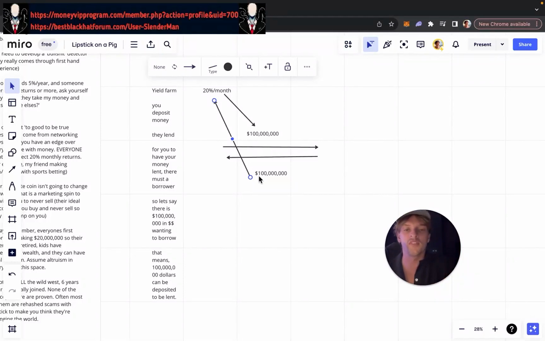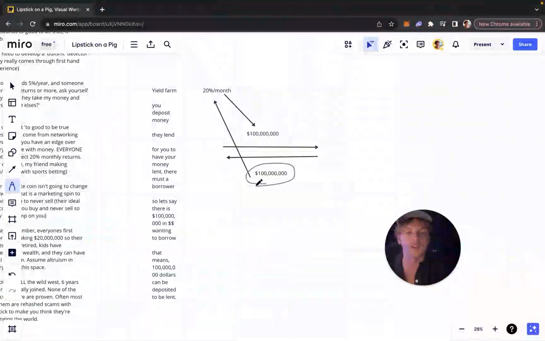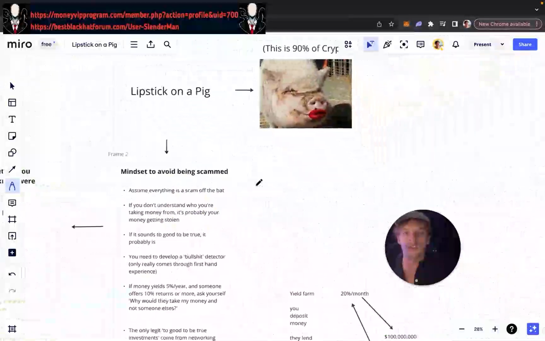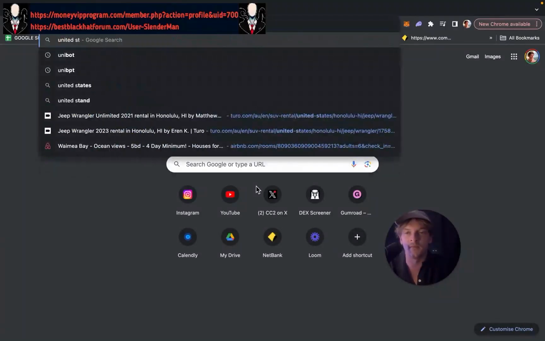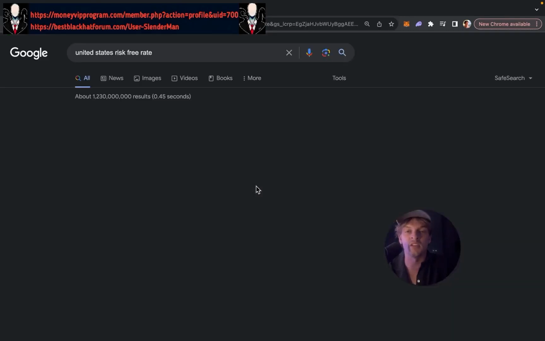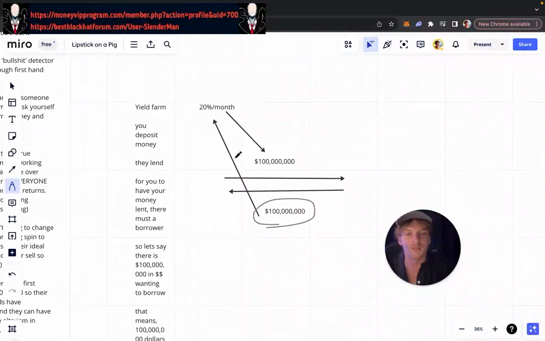So if this person here who's borrowing money from you can go to the United States, the risk-free rate, and they can borrow money there for 5% a year, why would they pay you 20%?